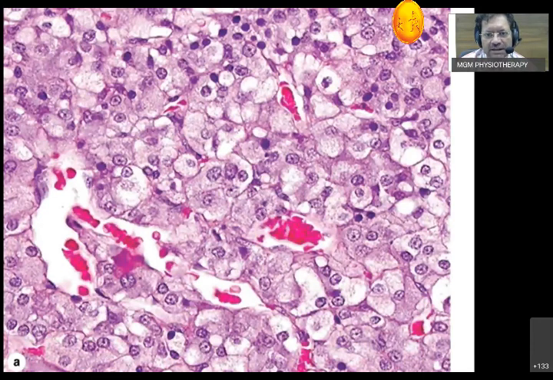This is how the medulla looks. Bunches of cells, large cells. You can see the cells are large, palely staining, and there are a lot of sinusoids. We already said medullary veins have a lot of muscle fibers.